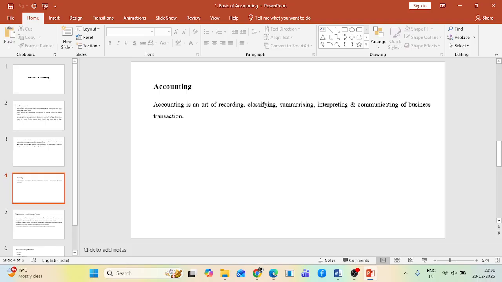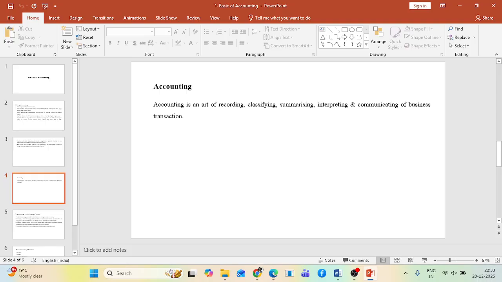The trial balance we need to prepare to check the arithmetical accuracy of the books of account, and the final accounts we need to prepare to see the profit or loss and the financial position of the business. After summarization, we need to interpret. Interpretation means analyzing the results to know the profitability, financial position, and trends. We need to see what the profitability of my organization is, what the current financial position is, and what the trend of the organization is. That you can't actually do without summarization.